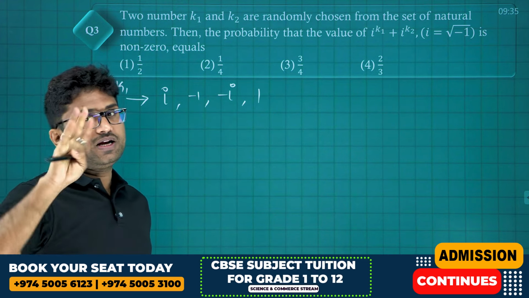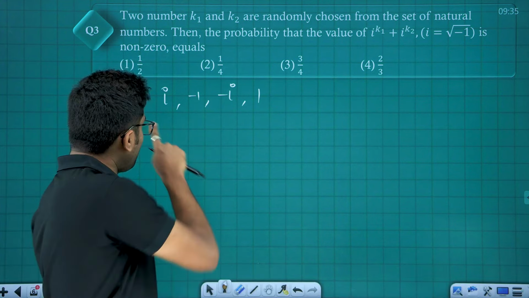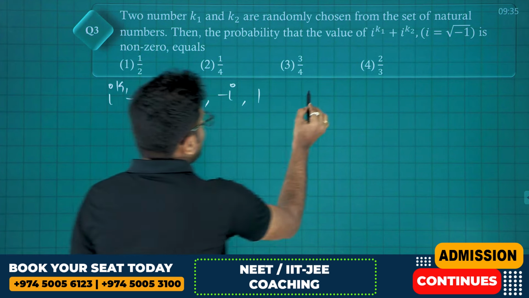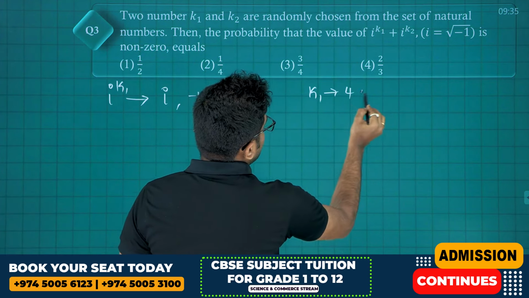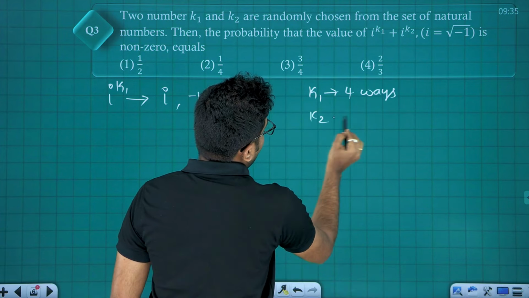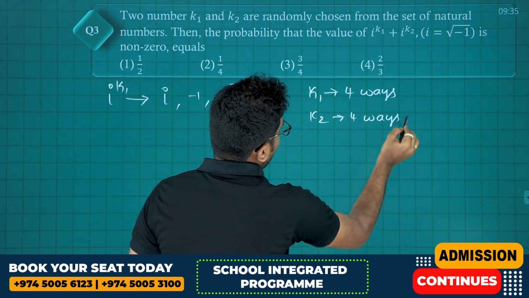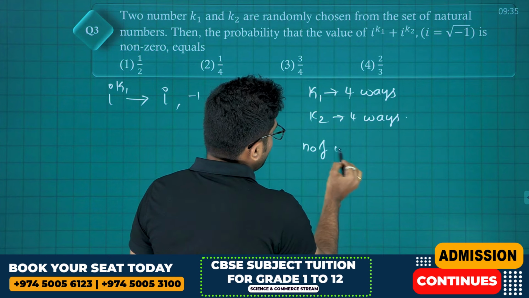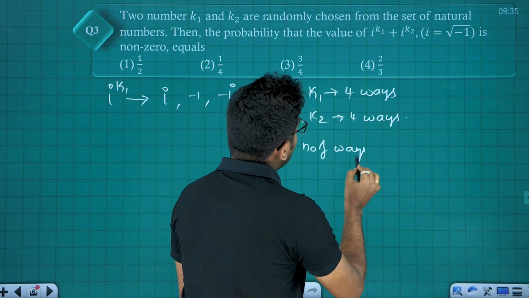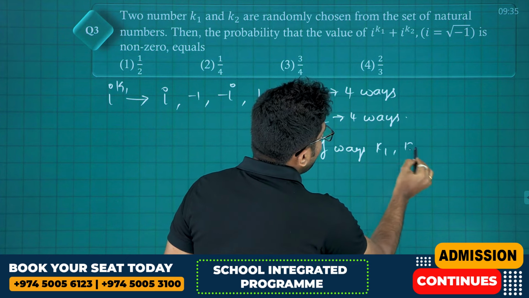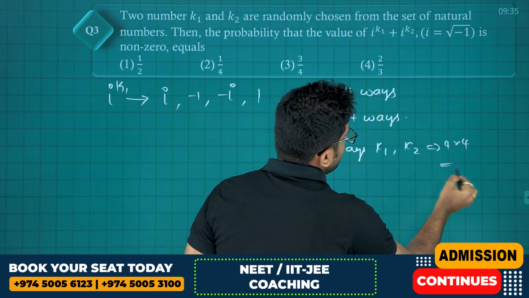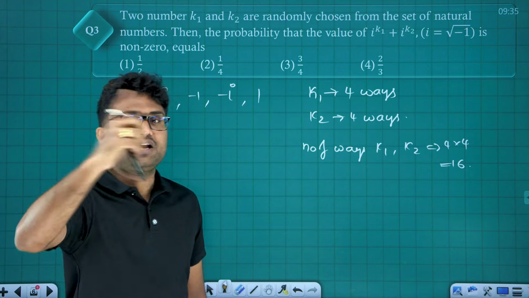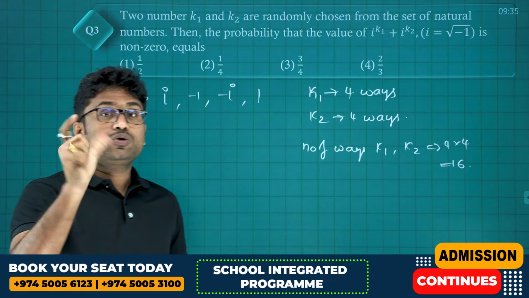So i power k1, for any k1, can only yield 4 results: i, minus i, minus 1, plus 1. So k1 has 4 ways. In the same way, k2 can also be 4 ways. So the number of ways of selecting k1 comma k2 will be 4 into 4, which is equal to 16, because k1 has 4 ways and k2 has 4 ways. We will have a total of 16 outcomes.